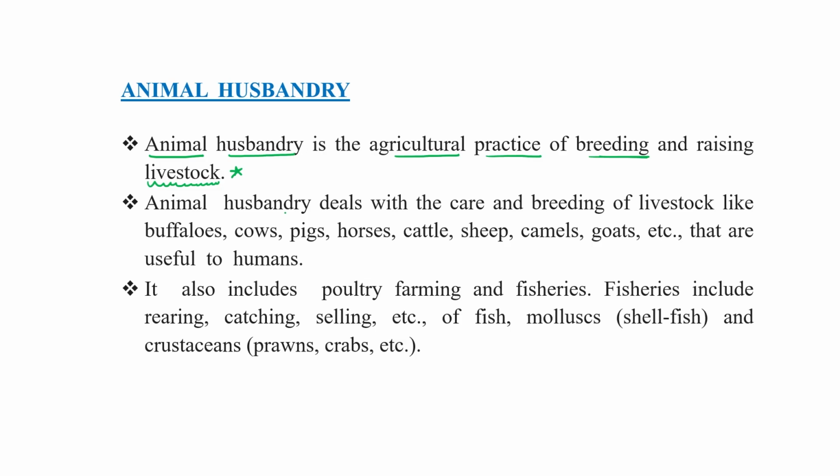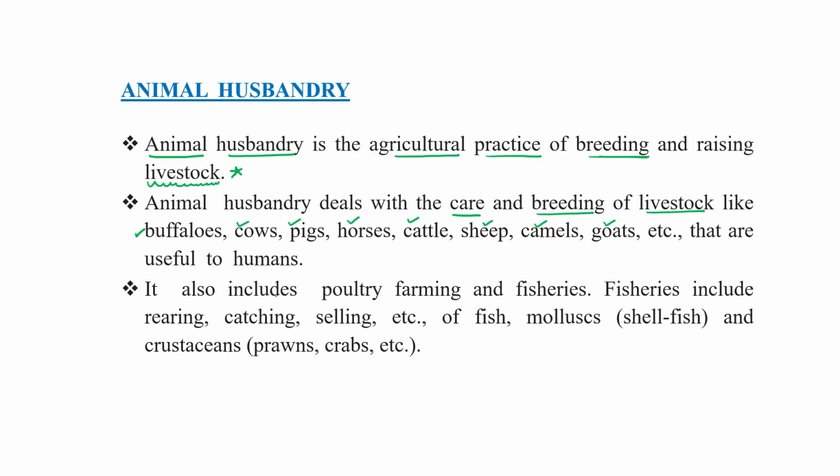And this animal husbandry deals with the care and breeding of livestock like buffalo, cow, pig, horse, cattle, sheep, camel, goat, and all those animals which are directly or indirectly useful for human.